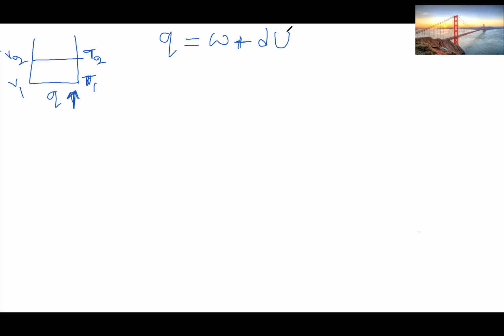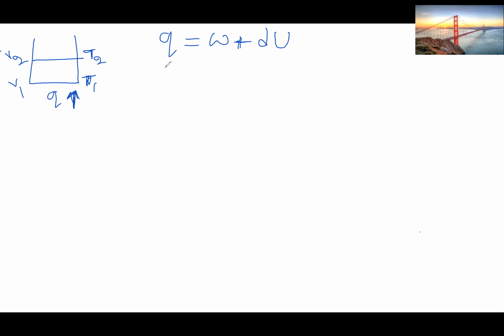Q will be equal to W plus dU, where W is the work done by the system and dU is the internal energy change, because some amount of the heat is needed to raise the internal energy of that system. So this heat equals the work done plus the internal energy change of the system.